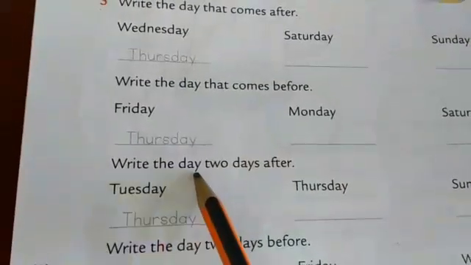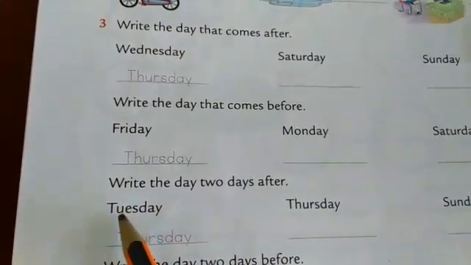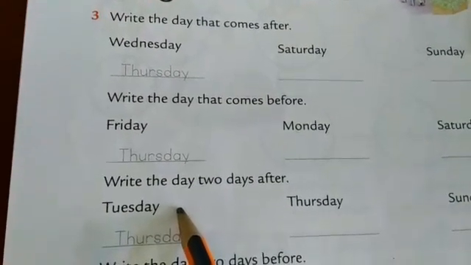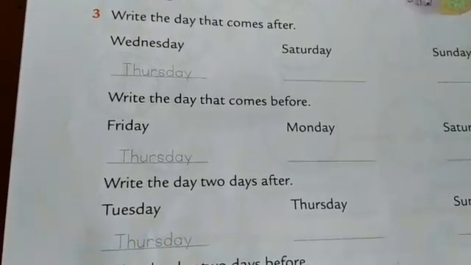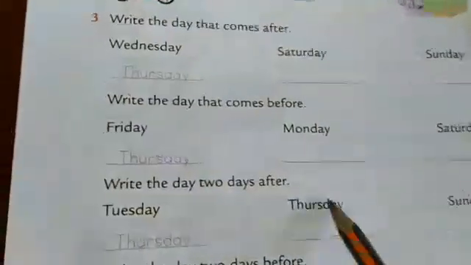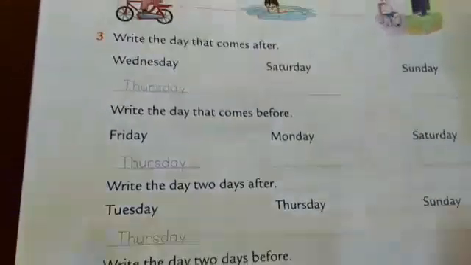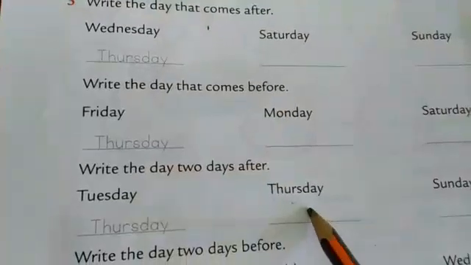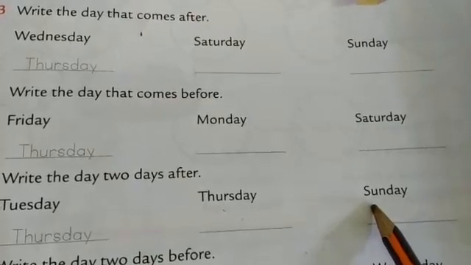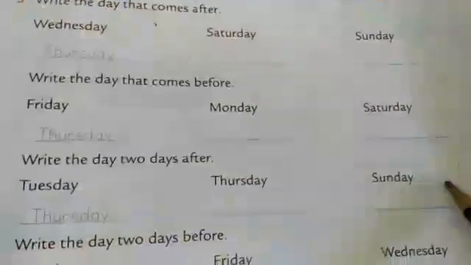Then write the day 2 days after. Which is the day 2 days after Tuesday? After Tuesday, Wednesday, Thursday. So 2 days after is Thursday. What is the day 2 days after Thursday? After Thursday, Friday, Saturday. Right here, Saturday. Then Sunday: which is the day 2 days after Sunday? After Sunday, Monday, Tuesday.